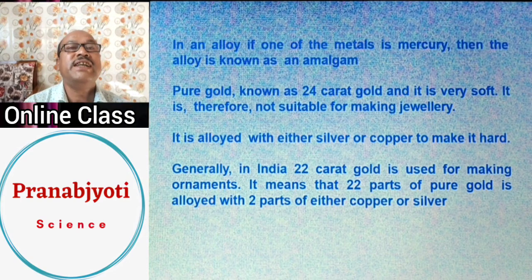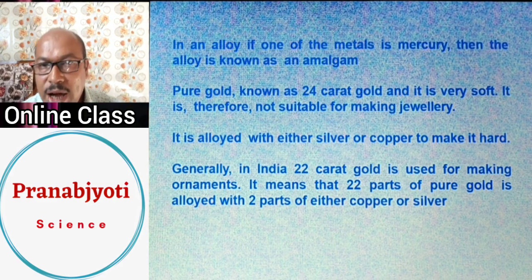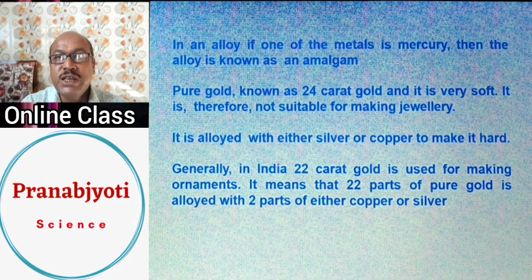Generally, in India, 22 karat gold is used for making ornaments. Now what is 22 karat gold? It means 22 parts of gold are added to 2 parts of copper, which makes it 24.